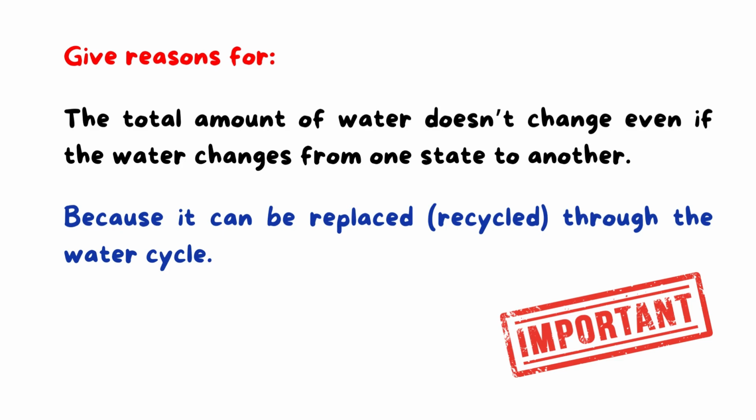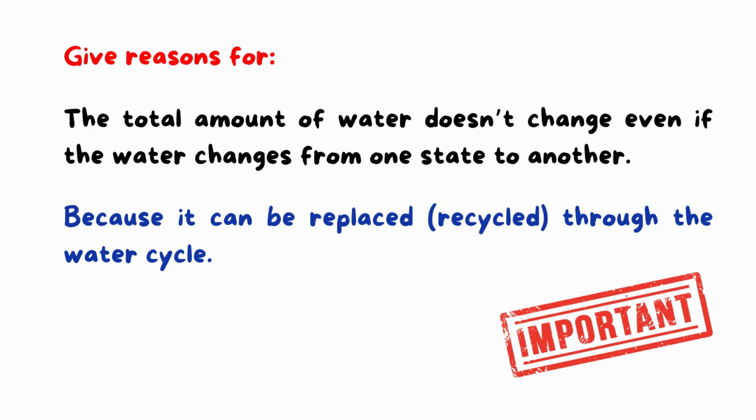So what is the reason? Because it can be replaced or recycled through the water cycle. This means that evaporation, condensation, and precipitation keep the amount of water constant on the Earth's surface, as the amount of water doesn't change on the Earth's surface.